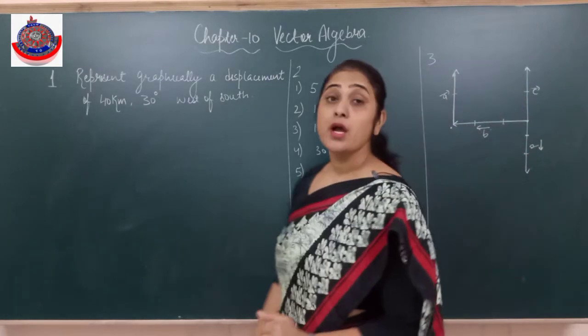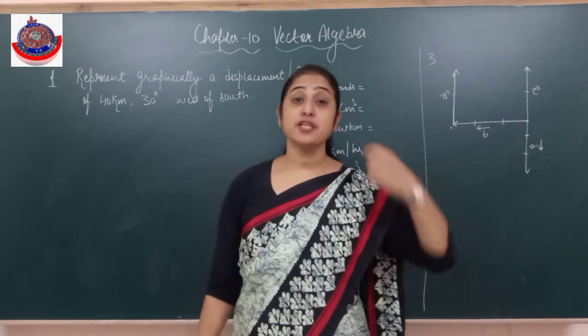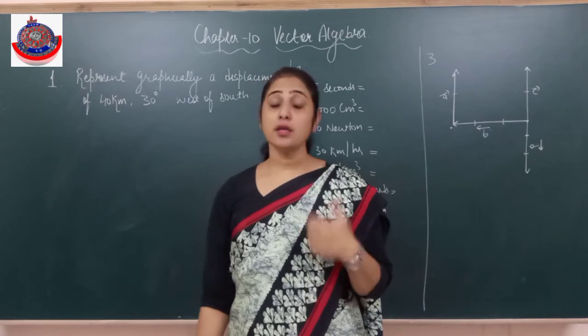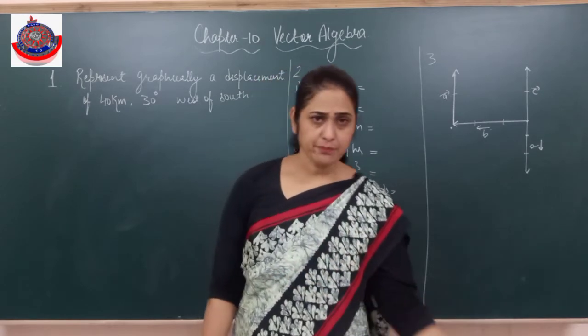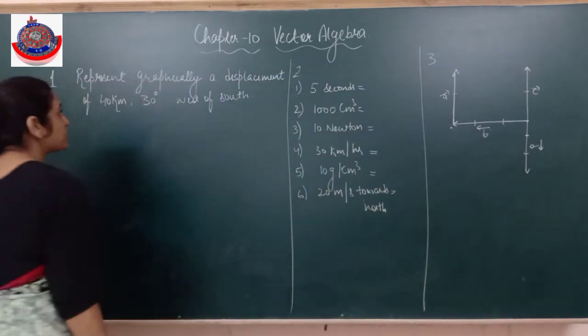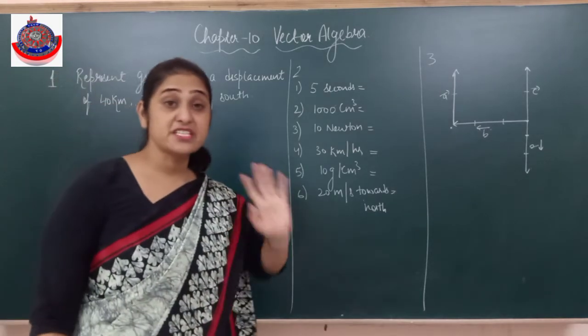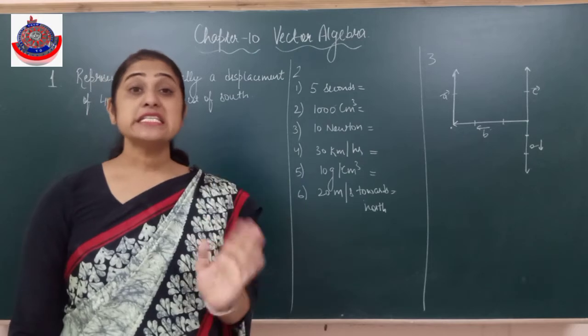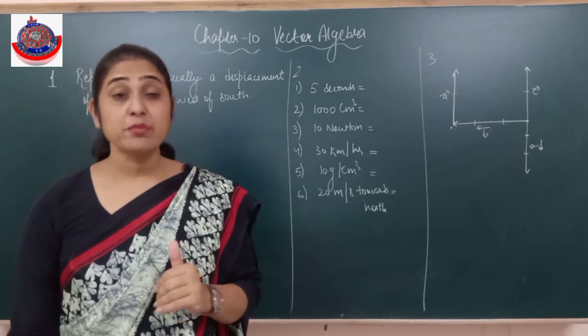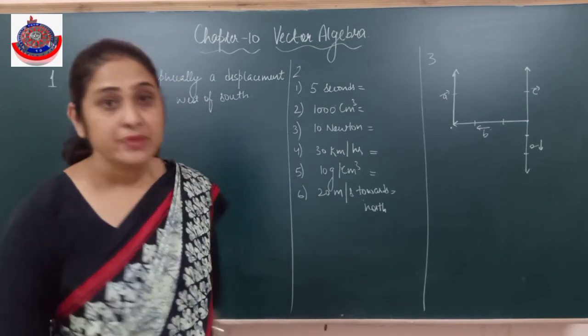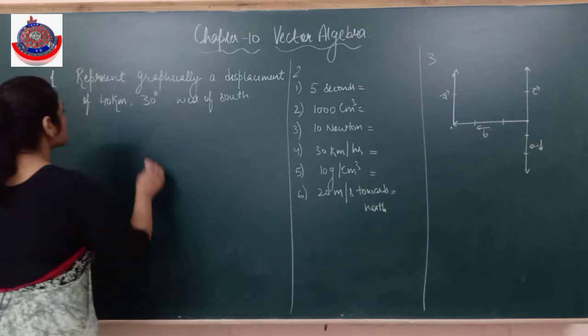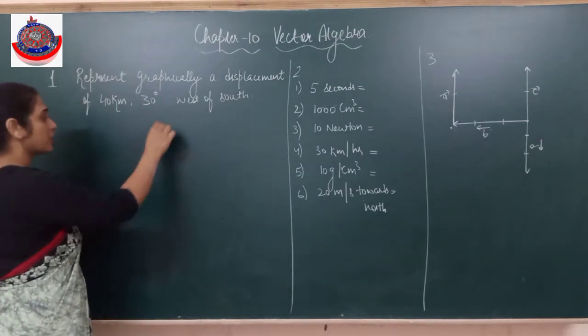What is a vector? A quantity which has direction as well as magnitude is called a vector. Otherwise it is a scalar quantity. Clear? Now the first question says to represent graphically a displacement. You all know what displacement is. What is the difference between distance and displacement? Displacement means with direction. Displacement of 40 kilometers 30 degrees west of south.